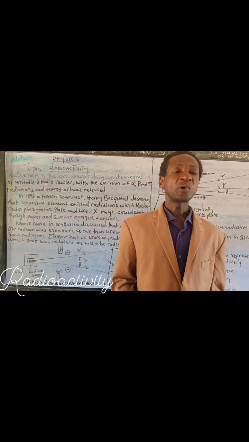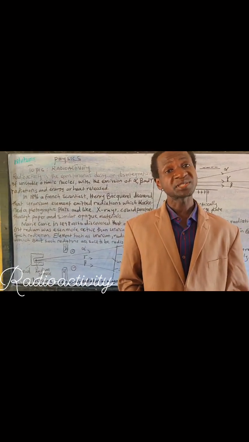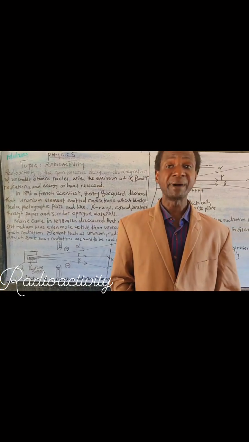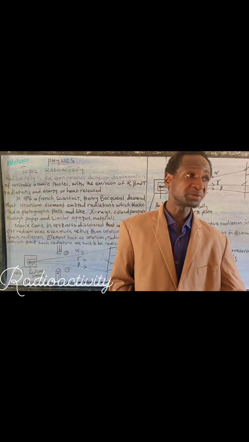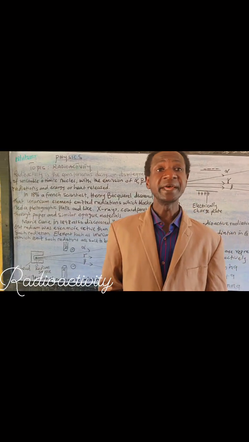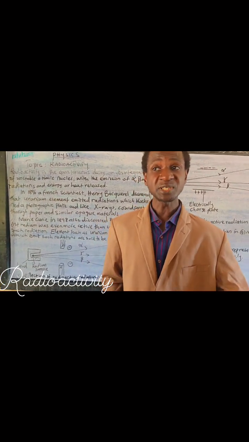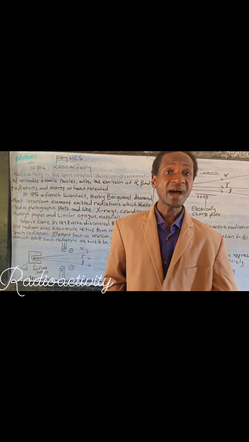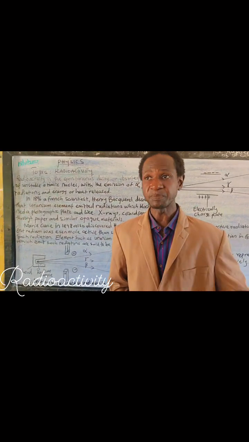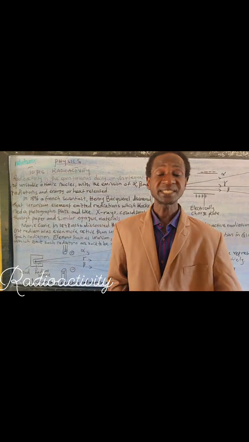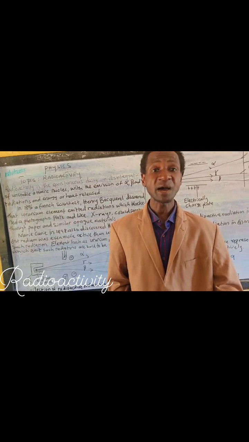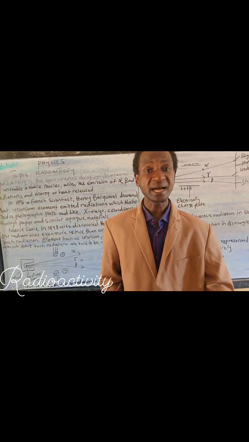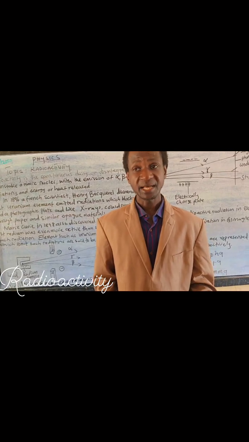When an experiment was conducted using a magnetic field, it was noticed that alpha was slightly deflected, beta was strongly deflected, and gamma was undeflected.